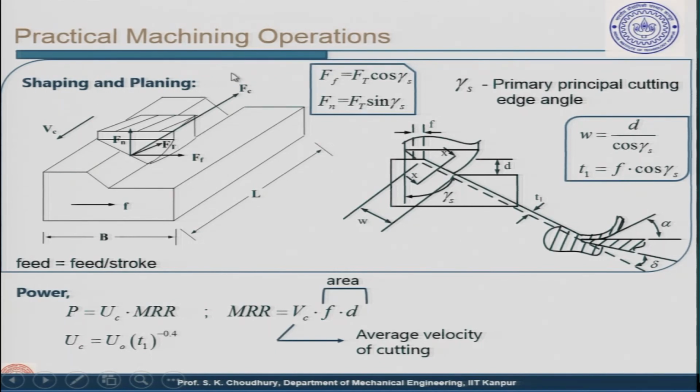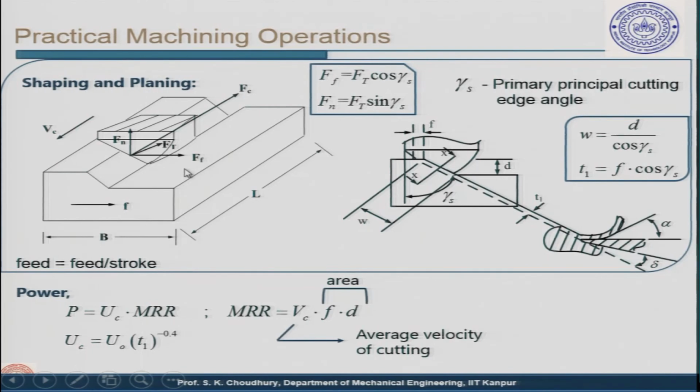In case of shaping, the tool reciprocates, that is, it moves forward and goes back. In case of planing, it is opposite, that is, the workpiece moves to and fro and the tool is given a feed. Because in case of shaping, normally the smaller workpieces are machined, and in case of planing, the workpiece lengths or the size of the workpiece will be much bigger. Therefore, you cannot make the tool travel at that length where it is too big. So, the tool is stationary for planing, and the workpiece reciprocates.